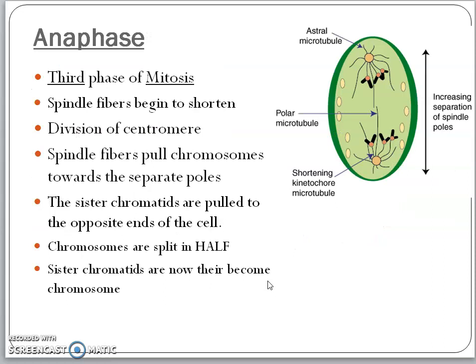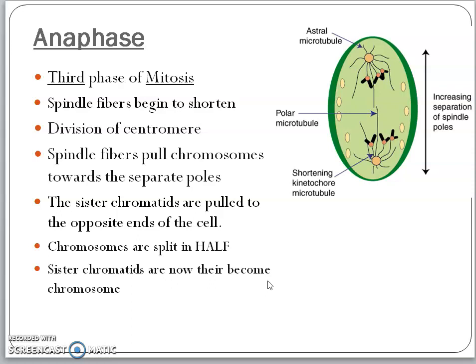The third phase is called anaphase, and in this phase, the spindle apparatus begins to shorten. As a result, they will push half of the chromosome to each side.